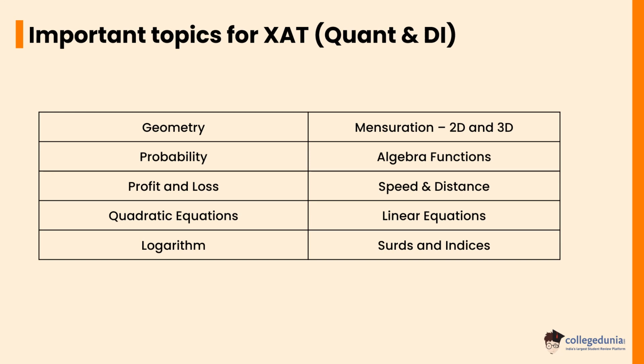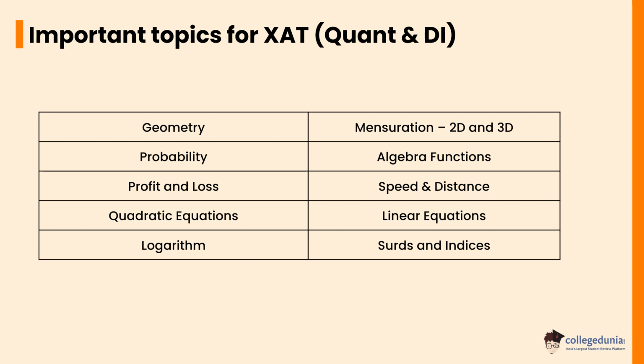The XAT quant and DI section is meant to test the students' calculation and implementation power. 28 questions will be asked from this section, and candidates are advised to spend not more than 2 minutes and 17 seconds to solve each question. The QA and DI section is considered to have the highest difficulty level among all these sections. For DI, 4 to 5 questions, and for QA, 13 to 15 questions would ideally be considered a good attempt.